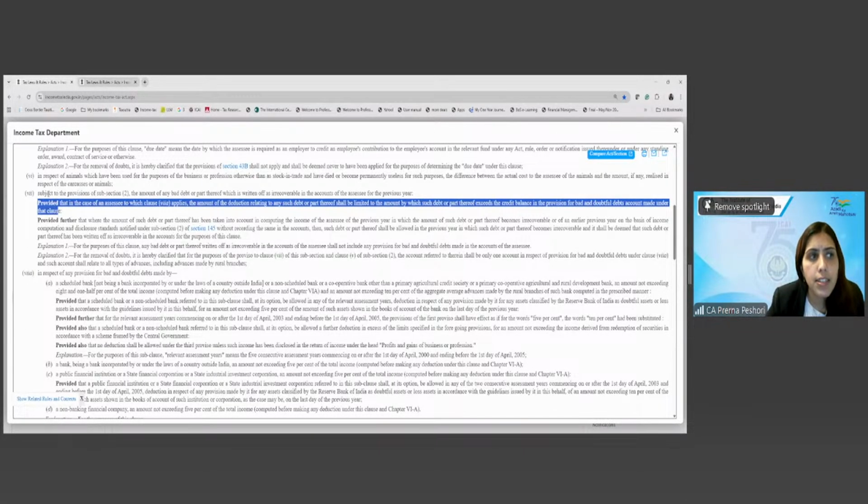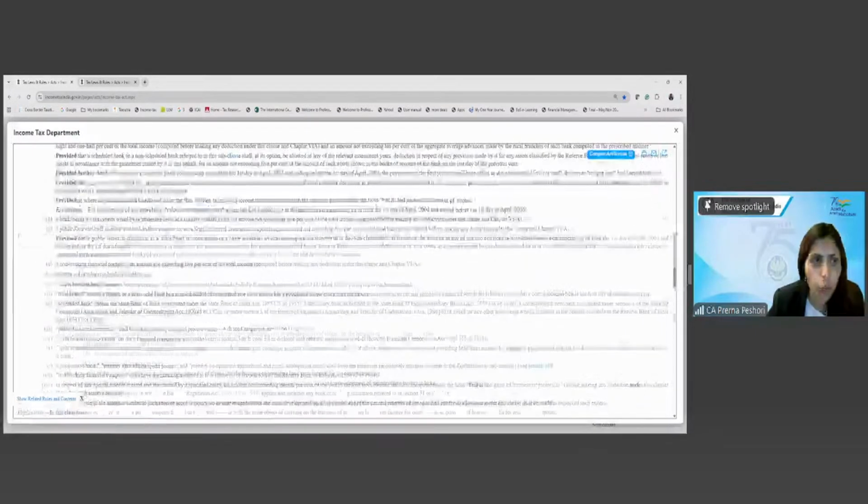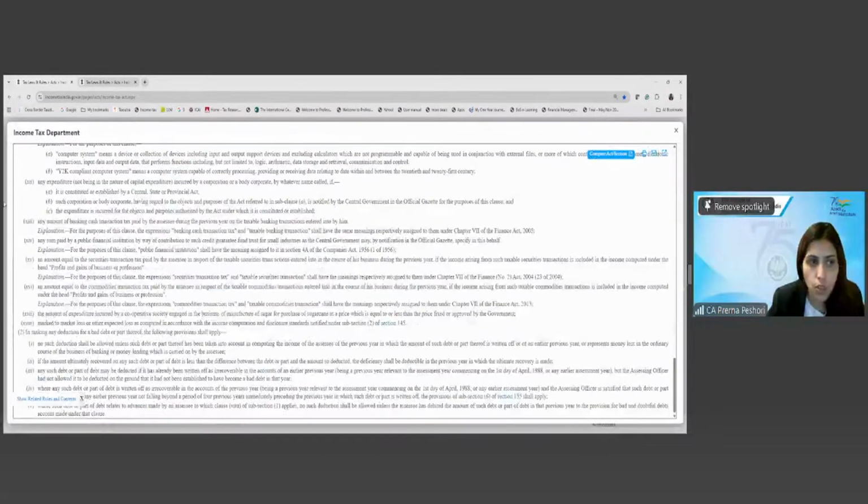Now this is saying subject to the provisions of subsection 2. What is subsection 2? 36(2). In making any deduction for a bad debt or part thereof, the following provisions shall apply.